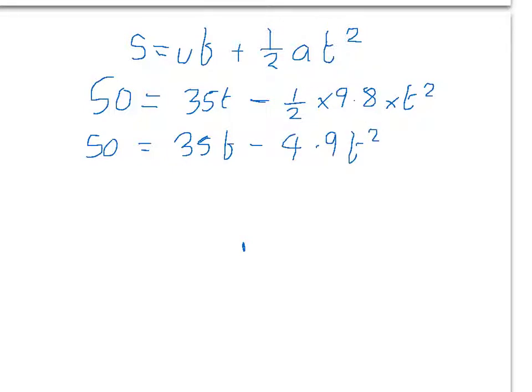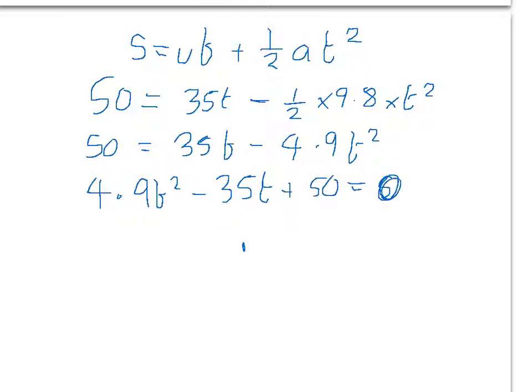Now we want to rearrange this equation so we're left with the t squared, the t's and the number on one side, equal to 0, so we can use the quadratic formula that you've learnt at GCSE and in Core 1 to find the two values of t. We end up with 4.9t squared minus 35t plus 50 equals 0.